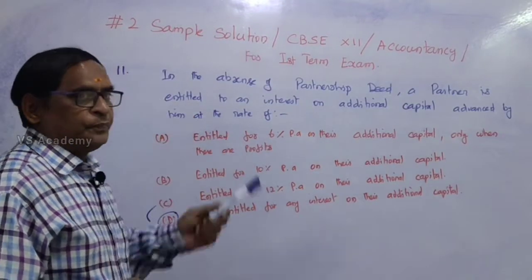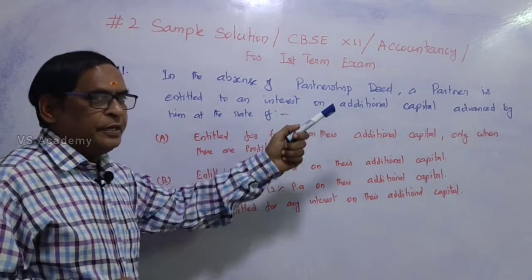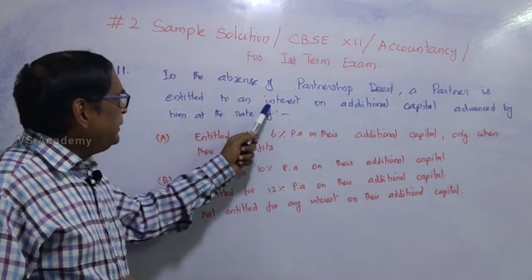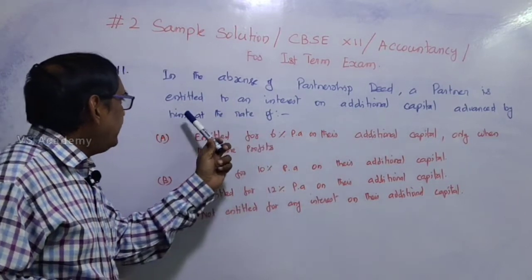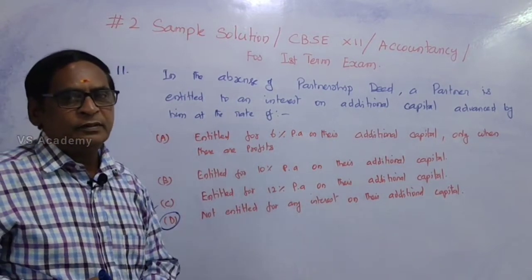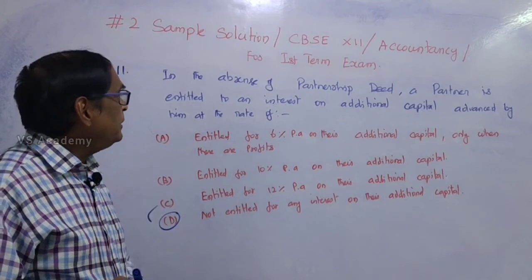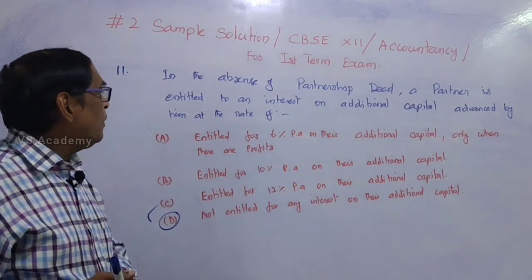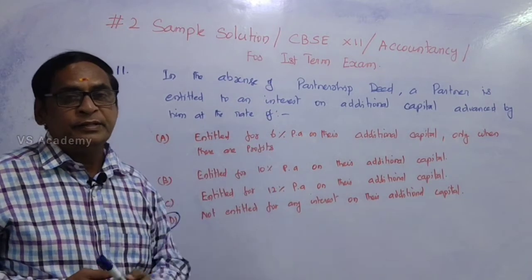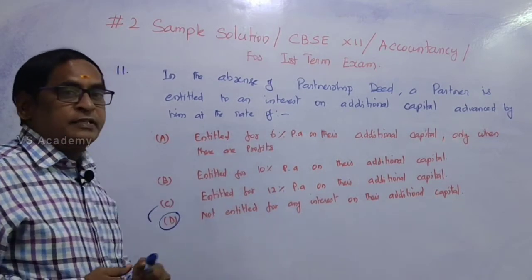Question number 11. In the absence of the partnership deed, a partner is entitled to an interest on additional capital advanced by him at the rate of. Actually, according to the Companies Act, no partner is entitled to any interest on additional capital advanced by him in the absence of the partnership deed. But there are 4 answers given.